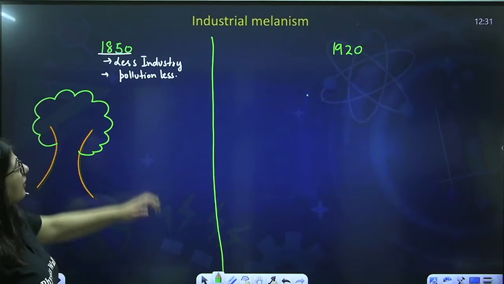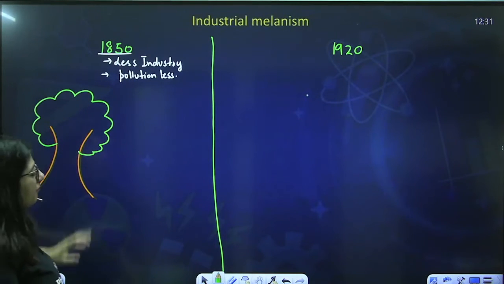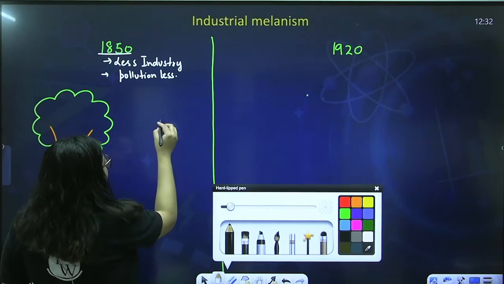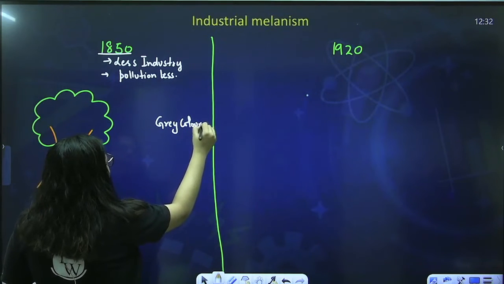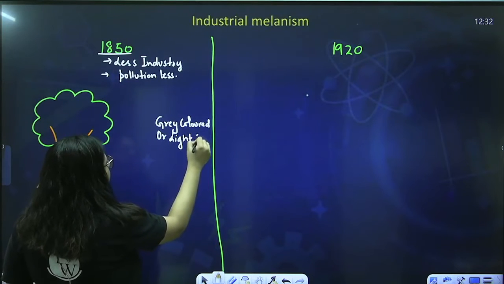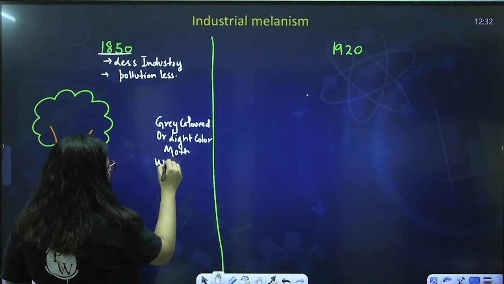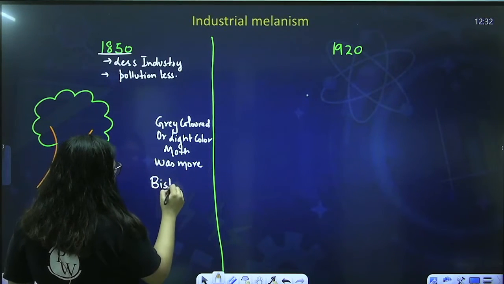So when there was no industry, there was no pollution in the environment at that time, the amount of the gray colored moth was more. Gray, or we also call it light colored moth. The name of this moth was Biston betularia.